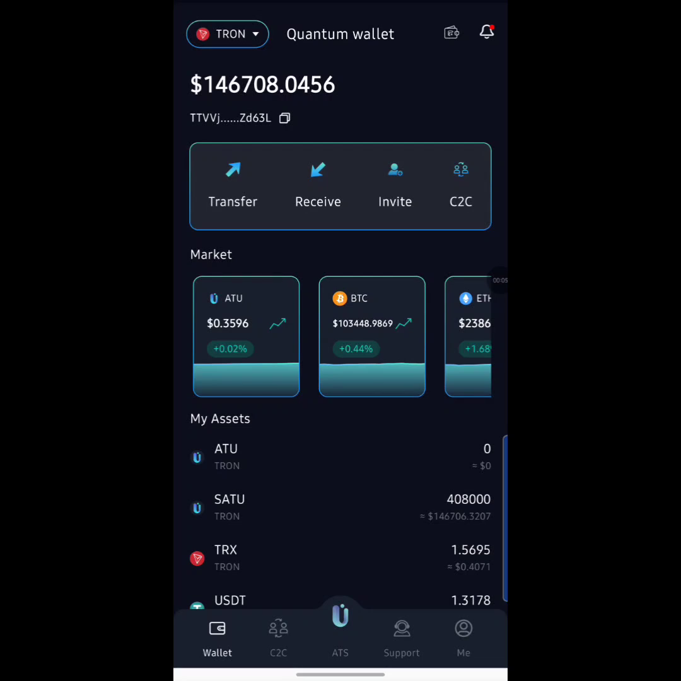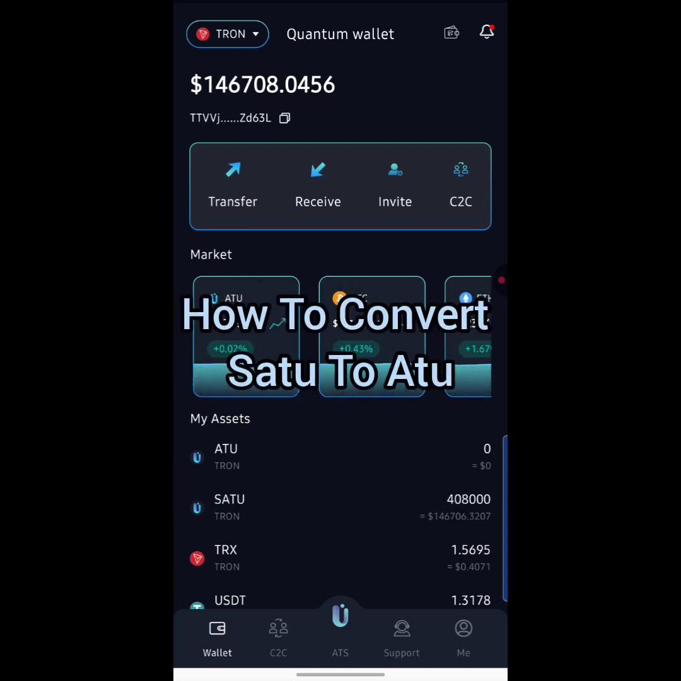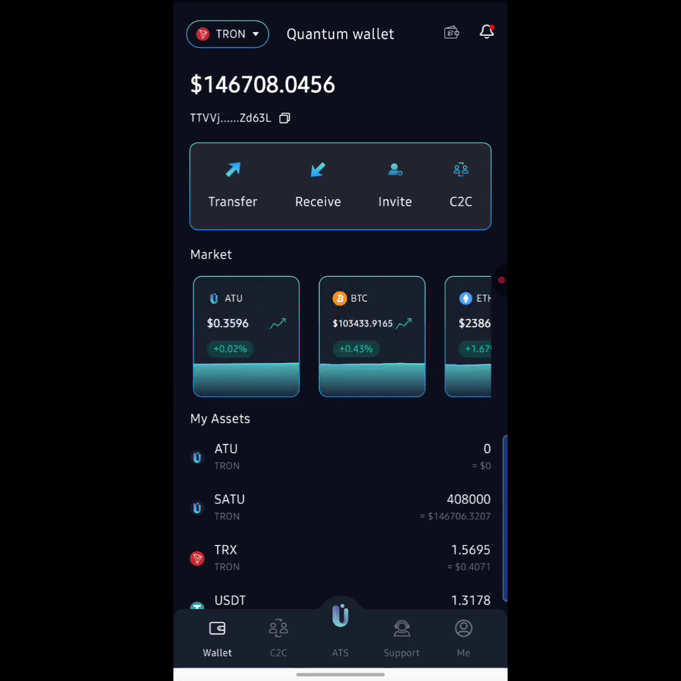What's up, fam? So regarding the Quantum Wallet airdrop, we're going to be talking about the official listing of the ATU token on PancakeSwap and also how to convert the SATU token to the ATU token, which is the native token of the Quantum Wallet, guys.